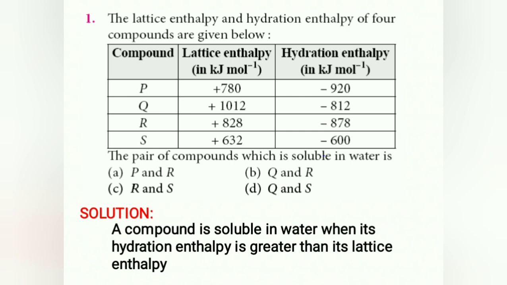So remember, the hint for this is a compound is soluble in water when its hydration enthalpy is greater than its lattice enthalpy. So in this case you can see P is having plus 780 and minus 920, which means hydration is more, and R is having plus 828 and minus 878. So hydration energy is more. Because of that reason, remember, P and R is the answer for this question.